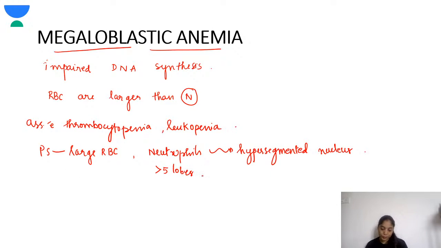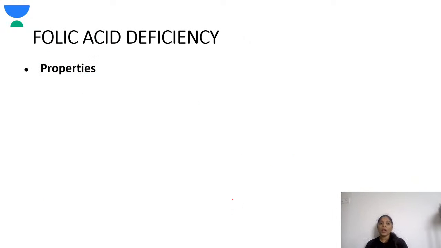So most of the cases of childhood megaloblastic anemia are because of the deficiency in folic acid and vitamin B12 and all the vitamins which are required for DNA synthesis. The most common are folic acid and vitamin B12 deficiency. Fine. So next, coming to the properties.